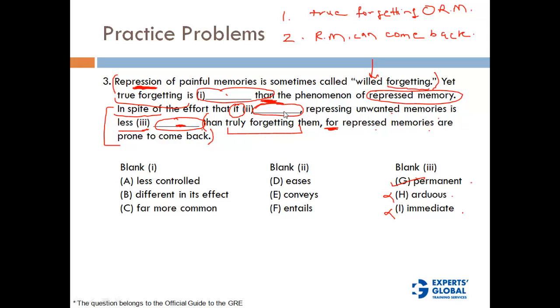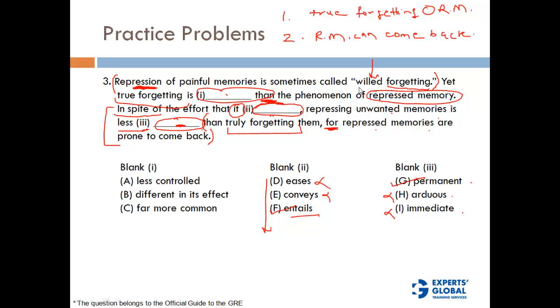So we are looking for some kind of verb here, which will say that this action of repressing unwanted memories is very difficult, or it takes a lot of effort, or it requires a lot of time, something like that. So let's put these options here. In spite of the effort that it eases, eases does not go into this context. In spite of the effort that it conveys, that also doesn't go. In spite of the effort that it entails, that means in spite of the efforts that are required, repressing unwanted memories is still less permanent. Now that is the idea here. So this F option fits in the context.